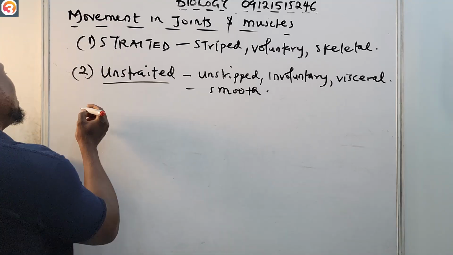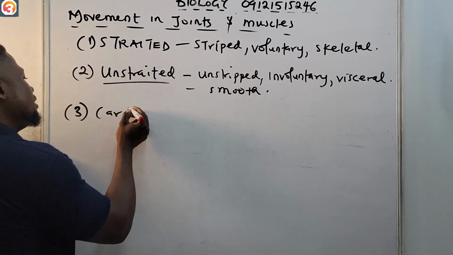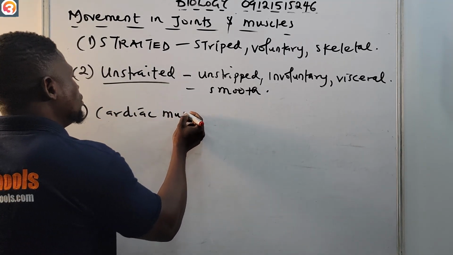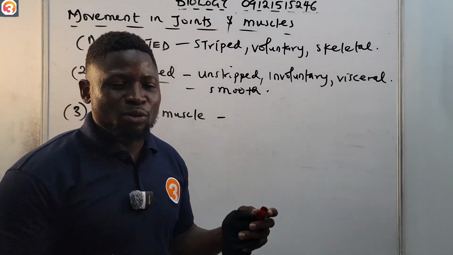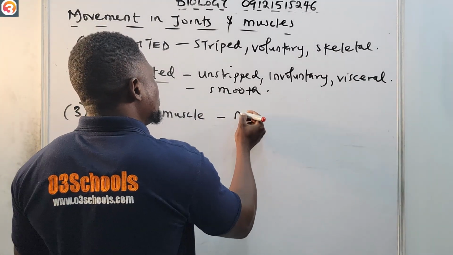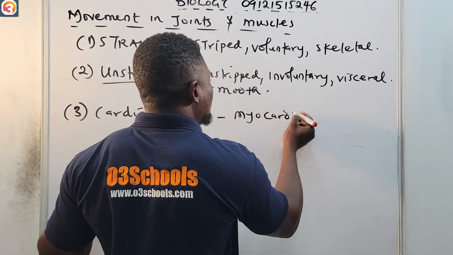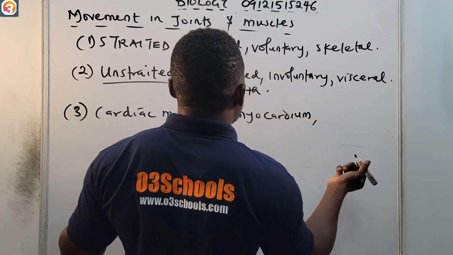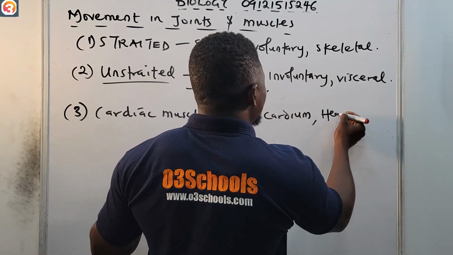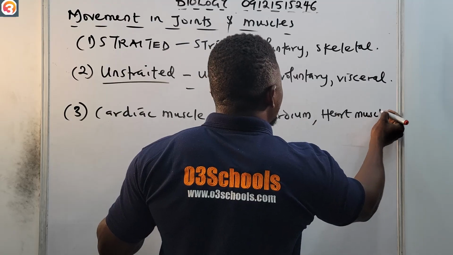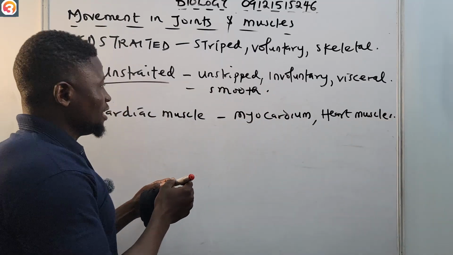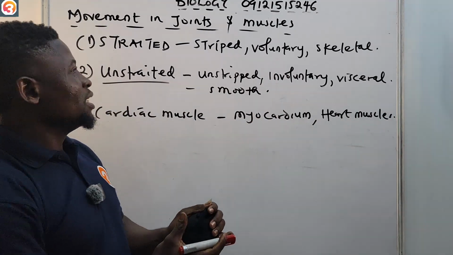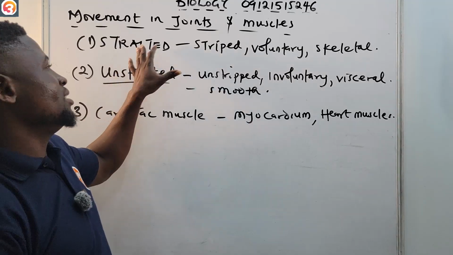The third type is the cardiac muscle. All right, this cardiac muscle is also called the myocardium. It's also called the heart muscle. Okay, please take note of that. So we have 3 types of muscle. The one we call the striated, so sometimes you see striped.